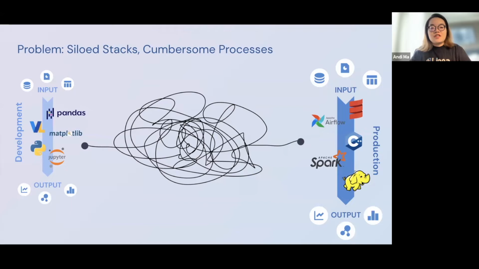For the development side, you have tools like Python and Jupyter Notebook that data scientists use to do analysis and modeling. On the right, you have tools like Spark and Airflow that data engineers use for scalability and uptime. Only 13% of all the pipelines are actually put into production, which sounds like a huge waste of time and development efforts, right? As you can tell from the name, we're working on leveraging lineage to bridge the gap in between, making sure months of data science development does not end up being wasted.